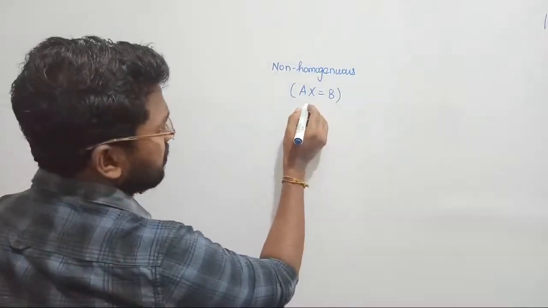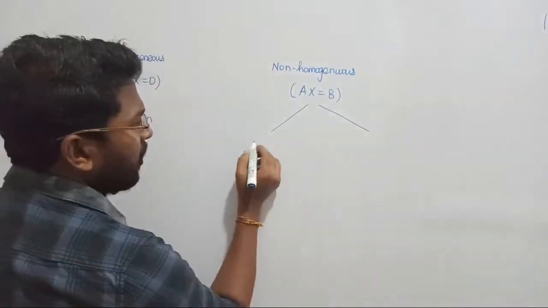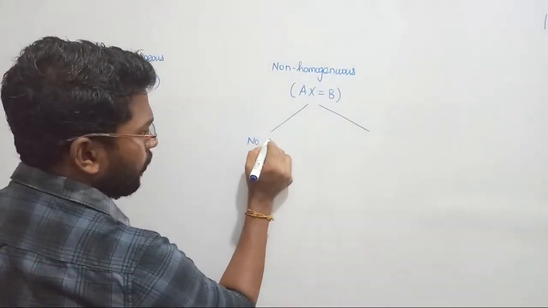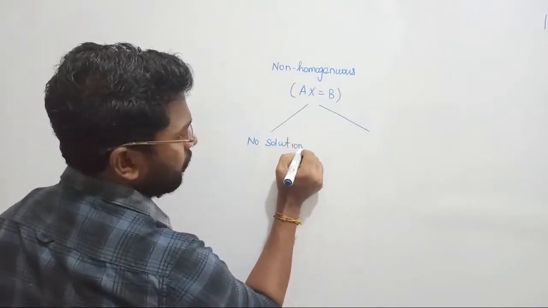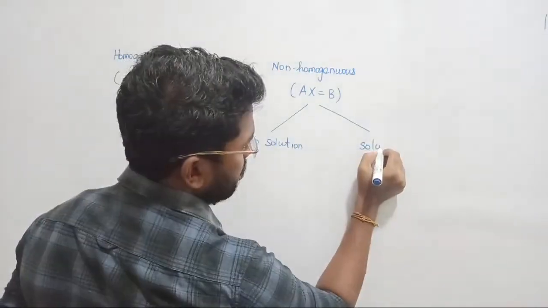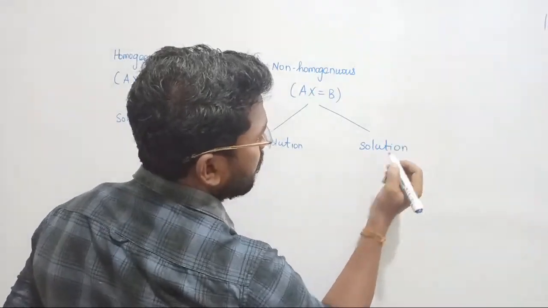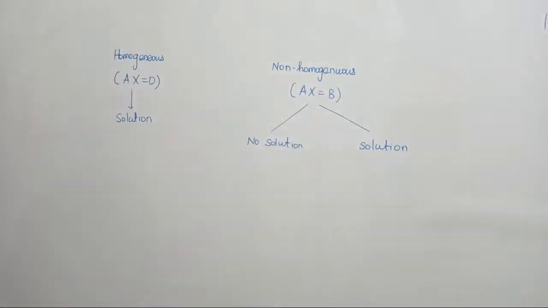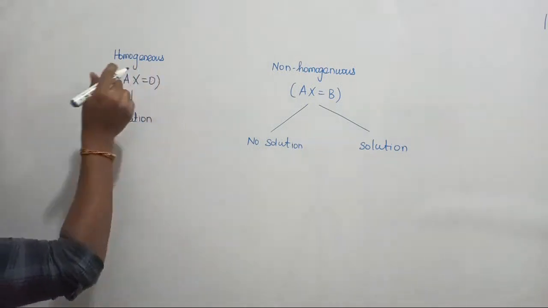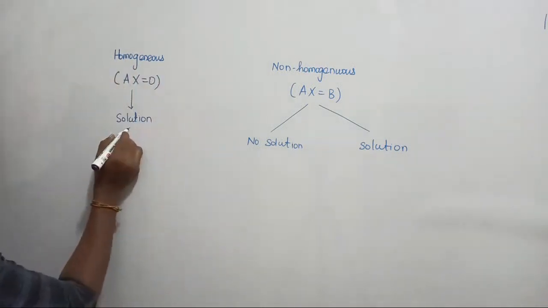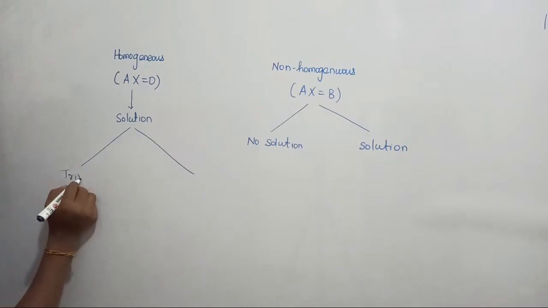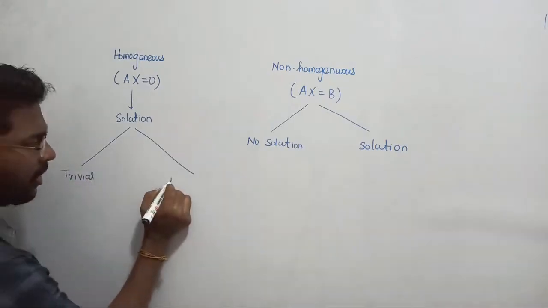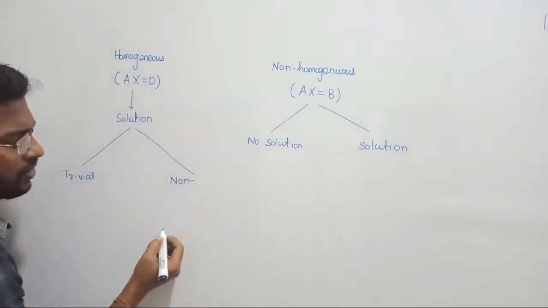Whereas in non-homogeneous system, we have two types of outcomes, right? I said either your system might provide no solution or you can expect some solution from your system. Suppose if your system is providing a solution, then that solution will be classified into two types. In homogeneous system, we will always have certain solution, and that solution can be classified into two types: one is called trivial solution and another one is called non-trivial solution, right?